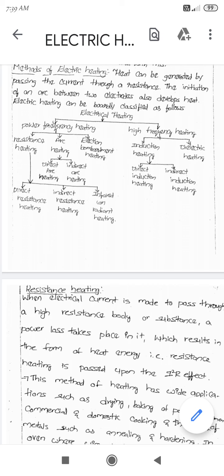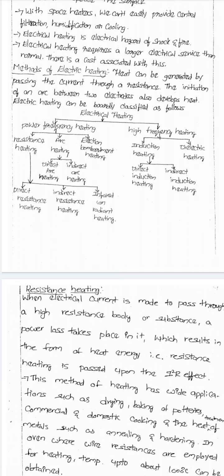There are two major types: power frequency heating and high frequency heating. Again, power frequency heating is classified into three types. Those are resistance heating, arc heating, and electron bombardment heating.